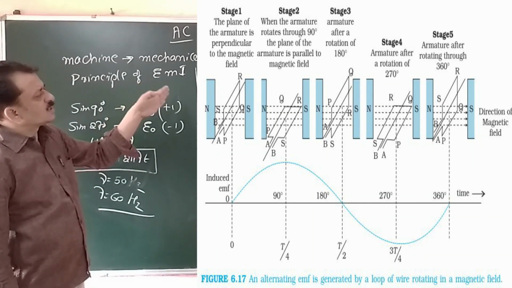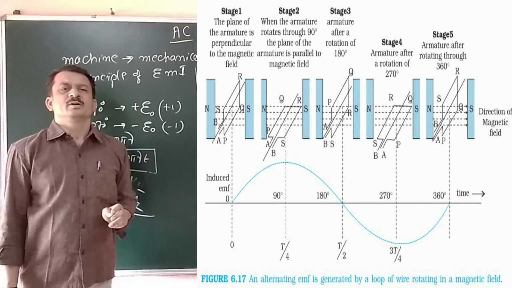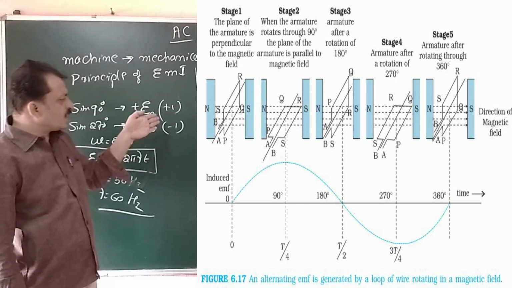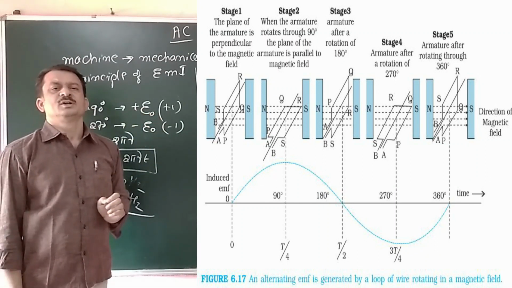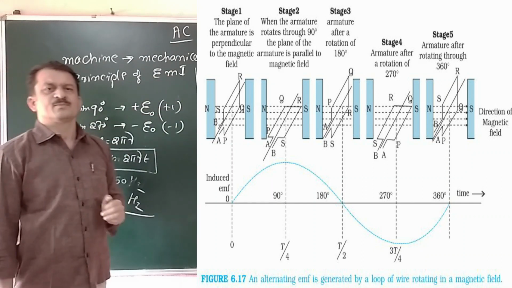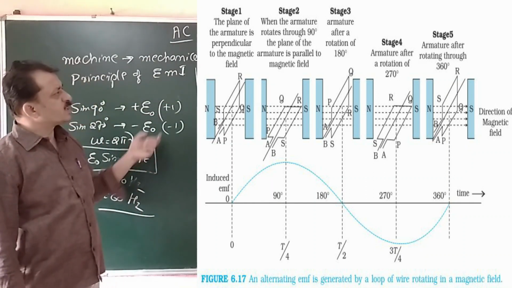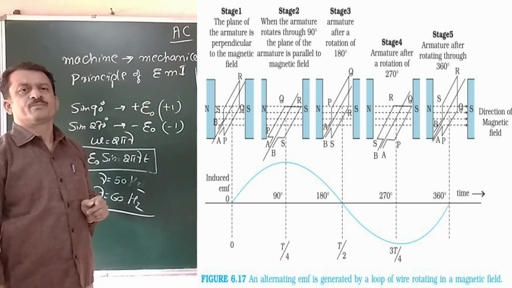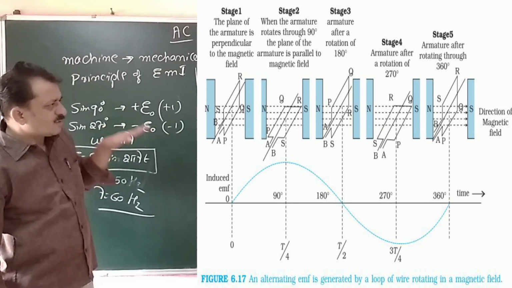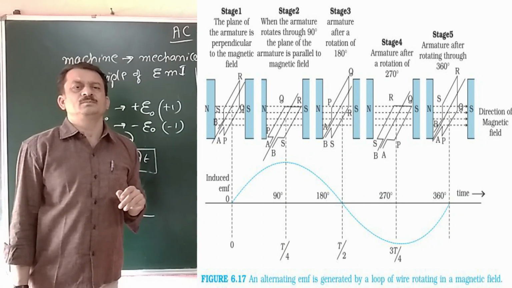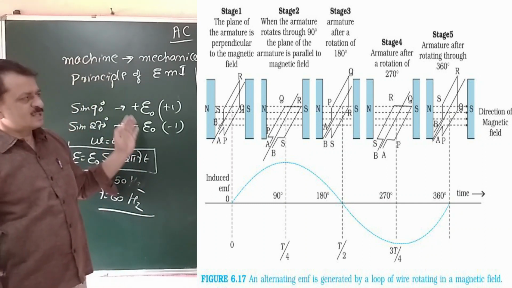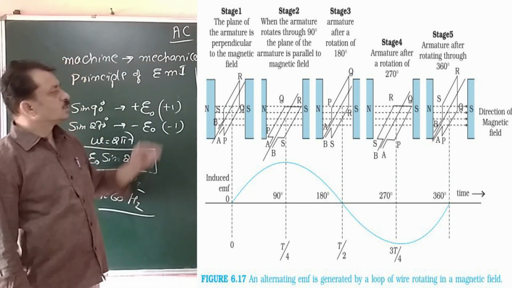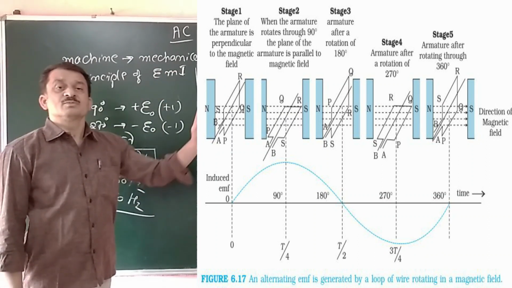As and when the coil further rotates, the flux variation goes on decreasing because the orientation of the coil is decreasing and the induced EMF also decreases. When the coil is rotated through 180 degree as shown in the third diagram, the plane of the coil is perpendicular to the field direction. The EMF induced becomes 0.